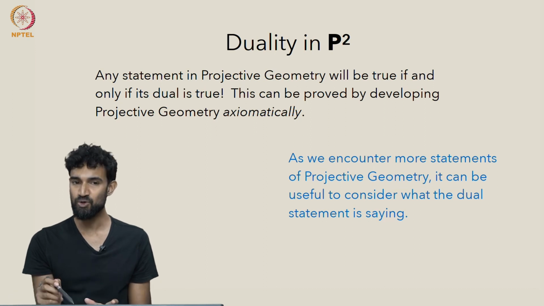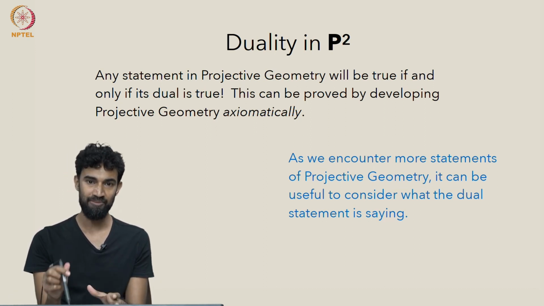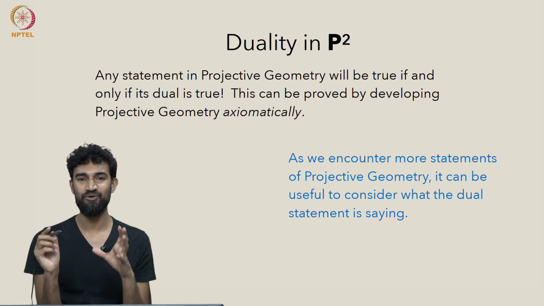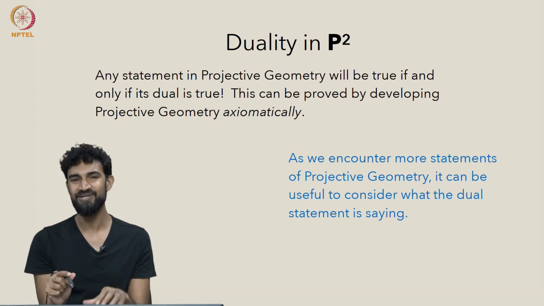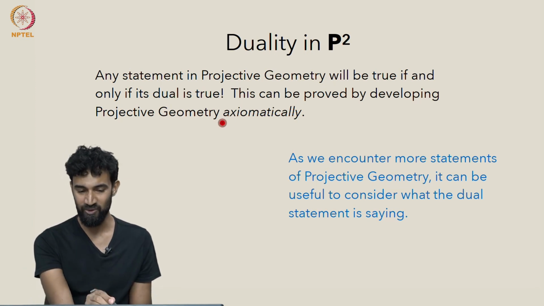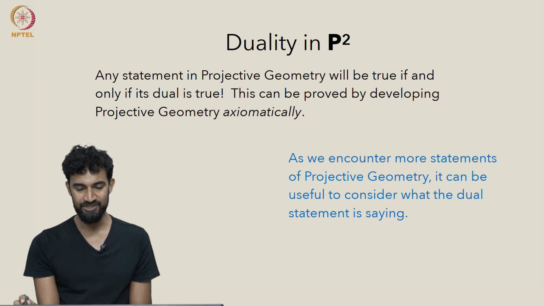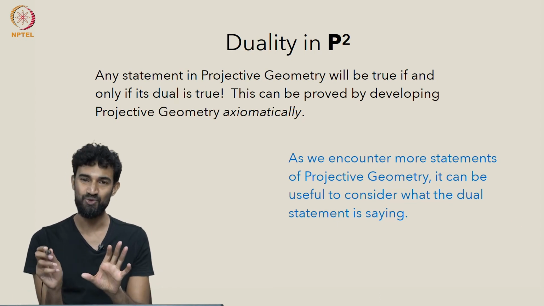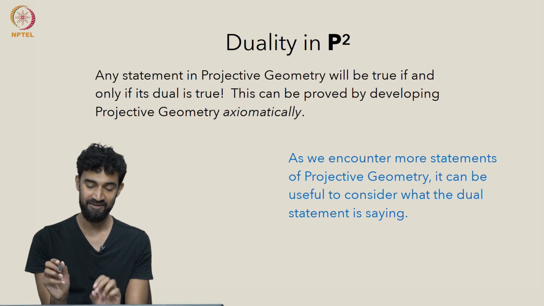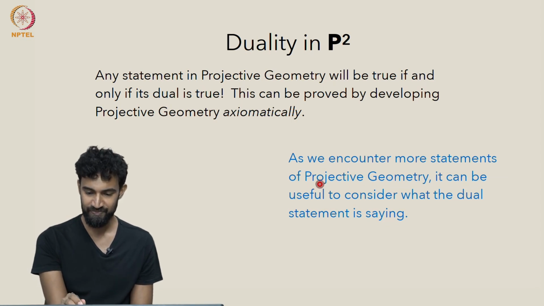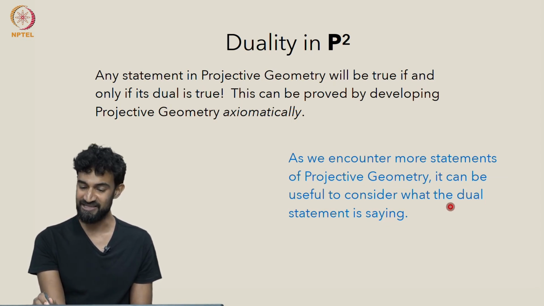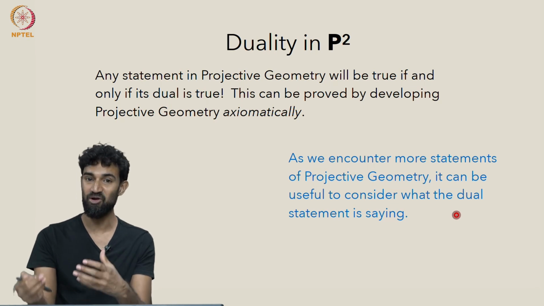So in this course, we're going to take a slightly more informal approach. Everything we do is still going to be rigorous and precise, but we're not going to always go back to the axioms. So we're not even going to give you the axioms precisely. But this is still a very useful thing to keep in mind, that given any statement, it comes along with a dual statement.